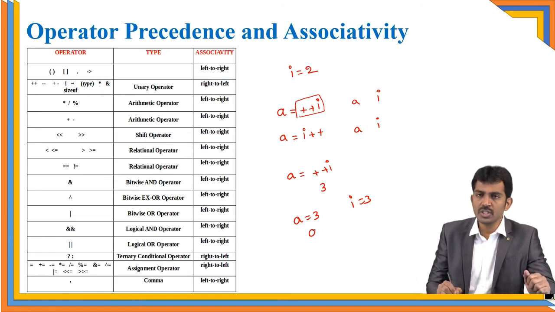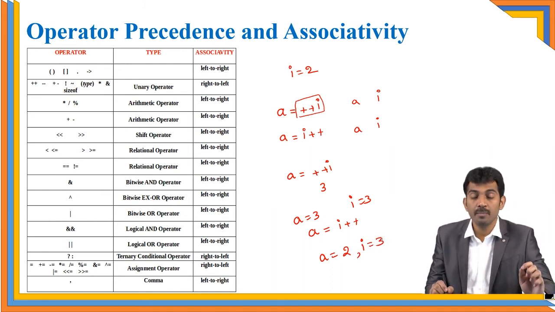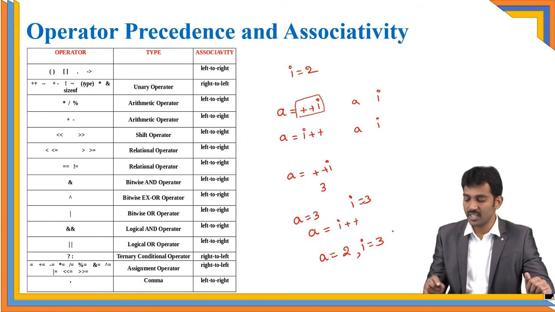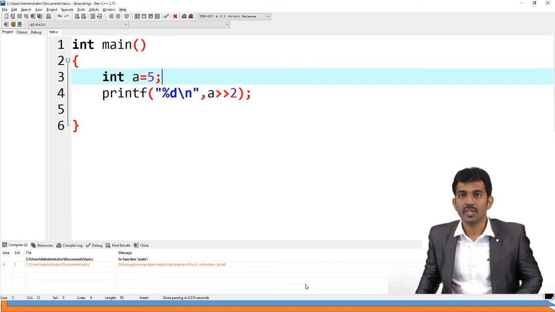What about post-increment? Post-increment means first assign the value. First assign the value. What is the I value? 2, right? Assign the value and then you go for the increment. That is the difference. Please remember the post-increment and pre-increment difference. That is the main difference. I am going to show you in the program also.